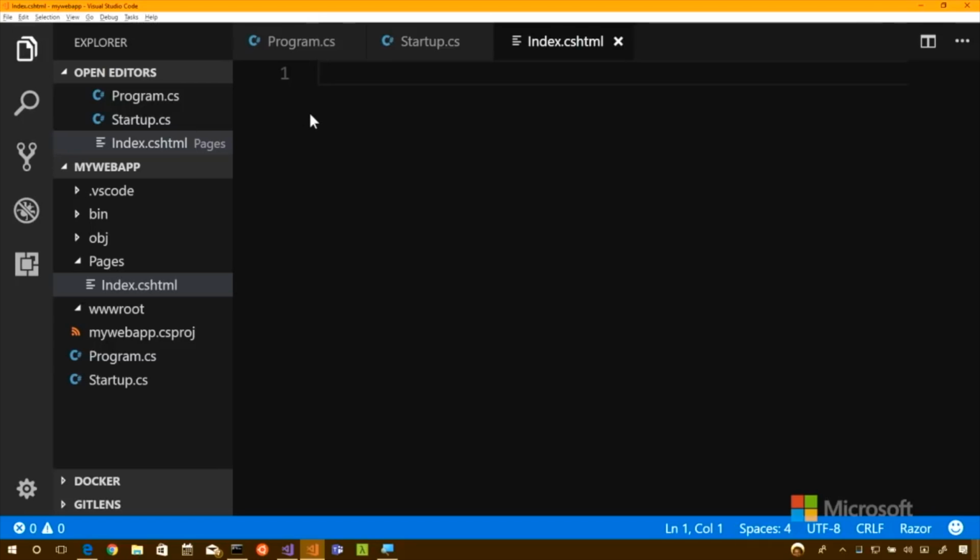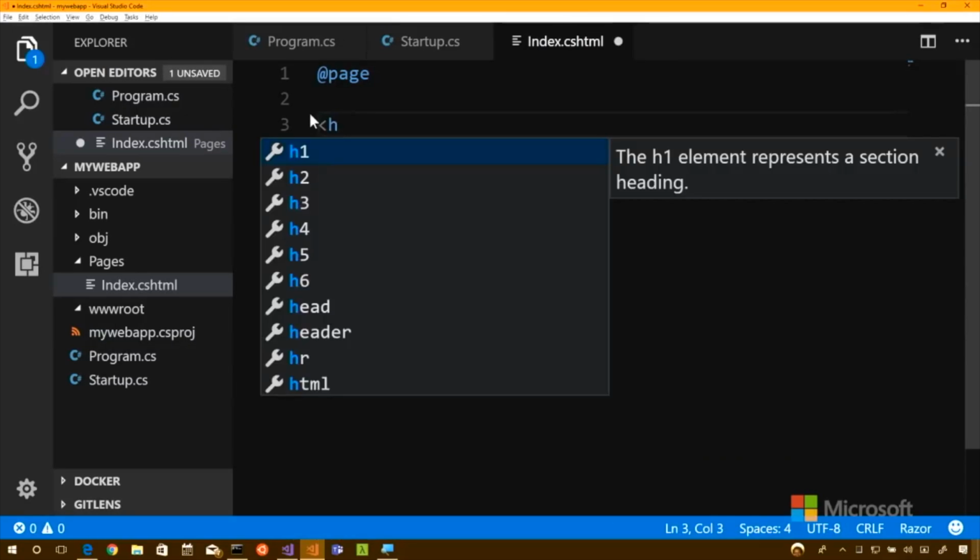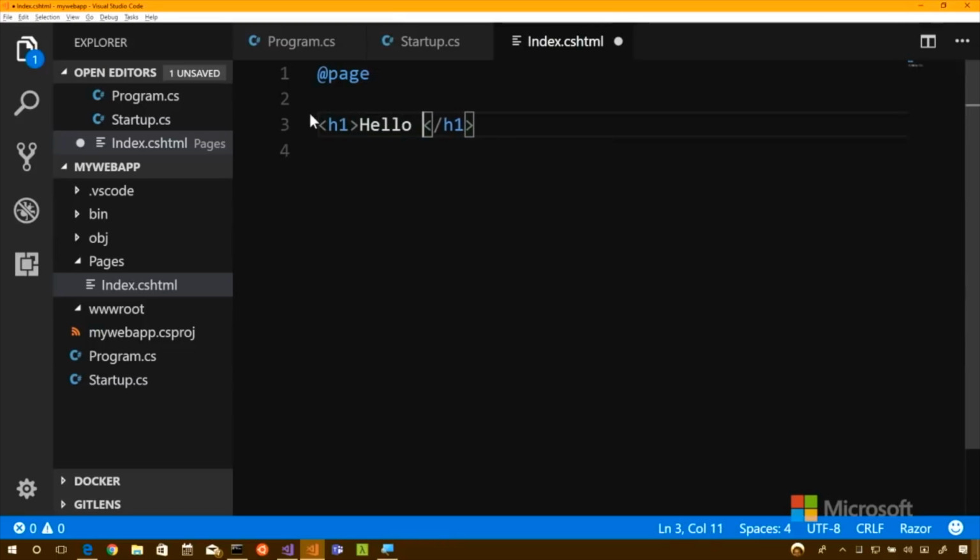So first thing we want to do is add a page directive. So it would be @page. Okay, so @page. So a directive starts with @. Yeah. Okay. And we'll be seeing a couple of those throughout the day and seeing what you can do with that. All right. And we're just going to write some HTML. So let's just use an H1. Okay, H1. Oh, and I get IntelliSense, which is nice. Hello, Beyonce.